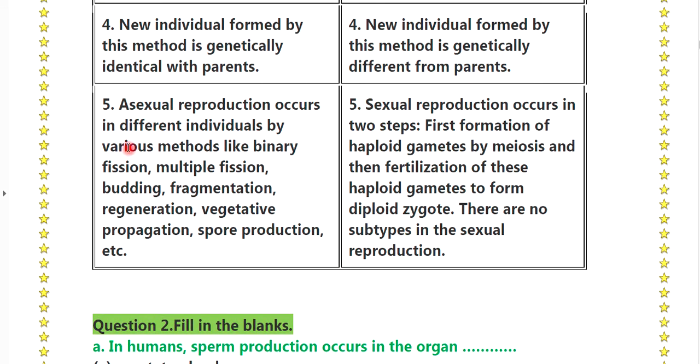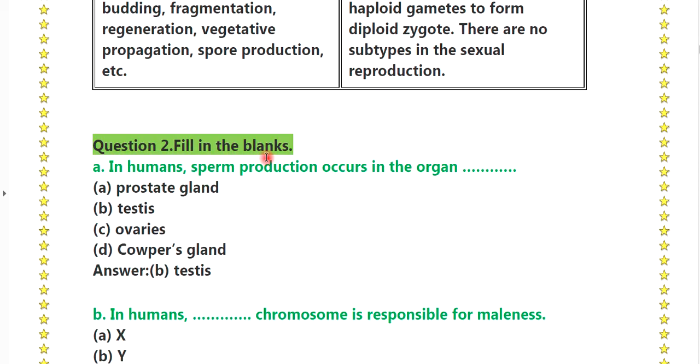Asexual reproduction occurs in different organisms by various methods like binary fission, multiple fission, budding, fragmentation, regeneration, vegetative propagation and spore production. Sexual reproduction occurs in two steps: first, formation of haploid gametes by meiosis, and then fertilization of these haploid gametes to form a diploid zygote. There are no subtypes in sexual reproduction.